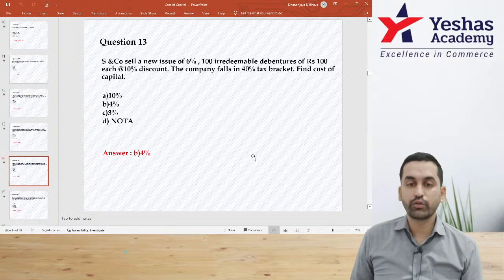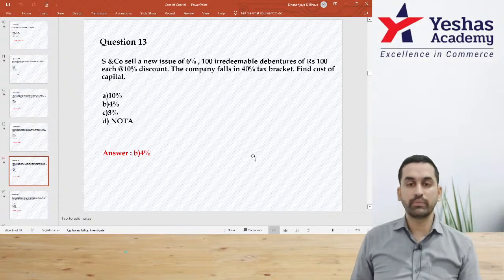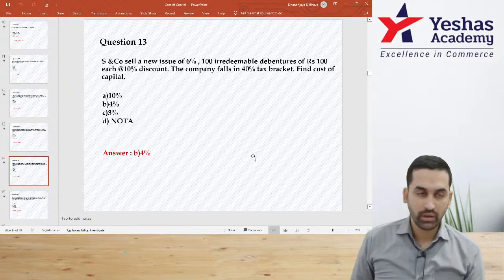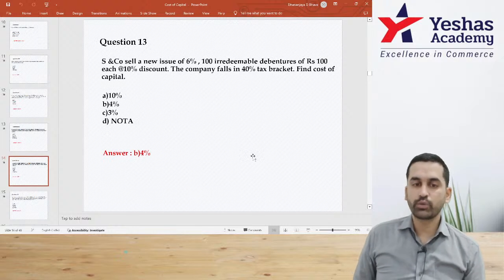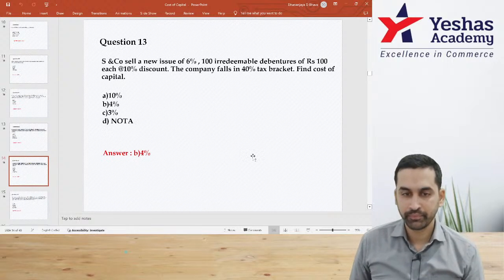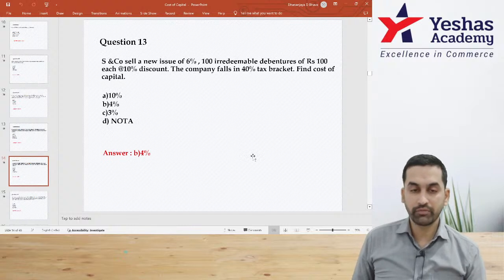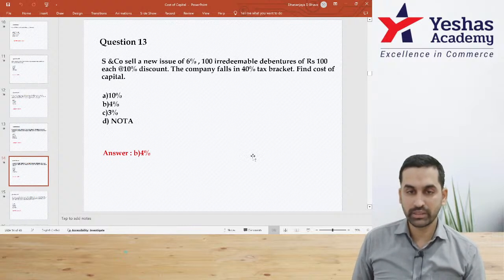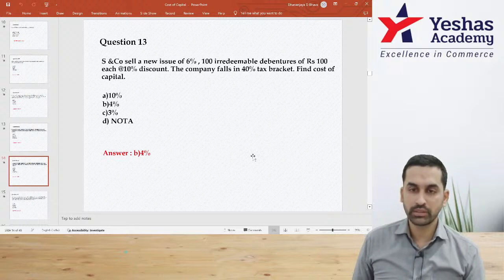Guys, understand, you have to pay 6 rupee interest, 40% saving in tax. So that will be 6 into 1 minus 0.4. I think you'll get 3.6 to be divided by 100 rupee but 10% discount. So denominator will be 90. All okay? Can everybody confirm now? Is it 4%? Is it 4%?